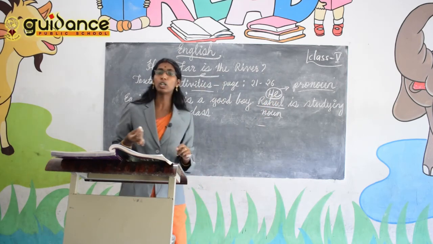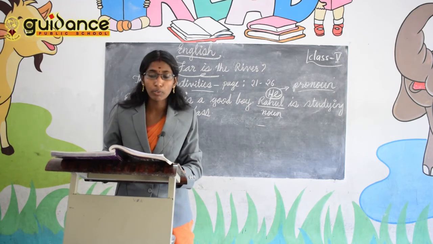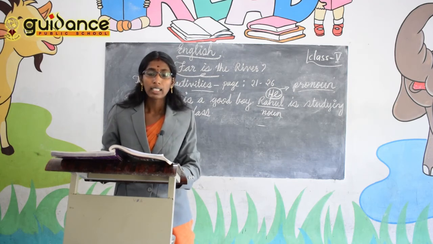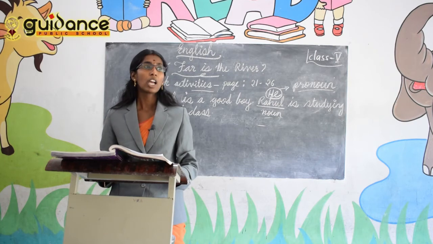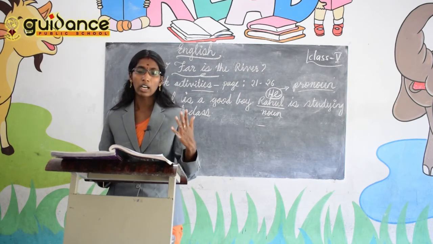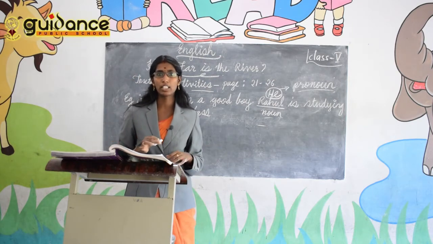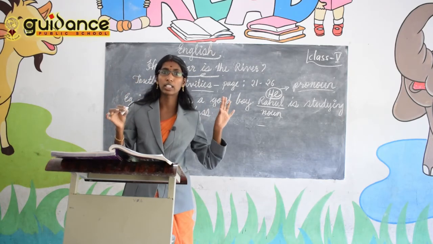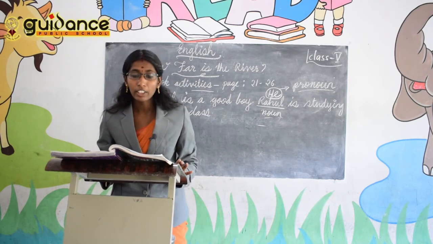So look into your textbook, in the box given there. Words that are used in place of nouns are called pronouns. Which are they? He, she, them, us and we are some of the common pronouns. So whenever we say she is going to the school, or we are studying in public school, we are not using the noun, we are using the pronouns. So which are the common pronouns? He, she, them, us and we.